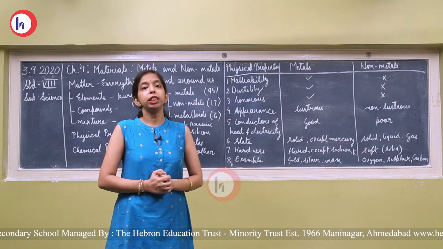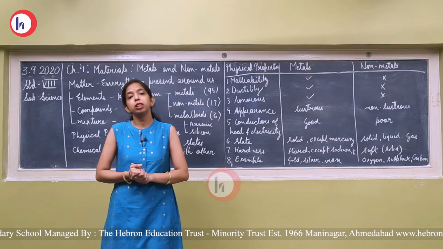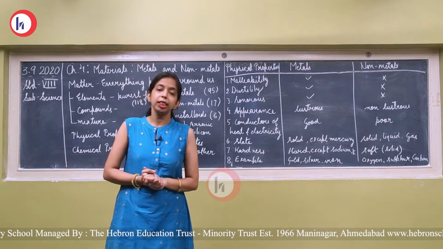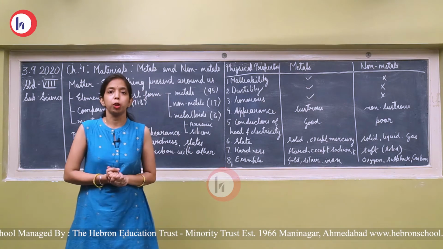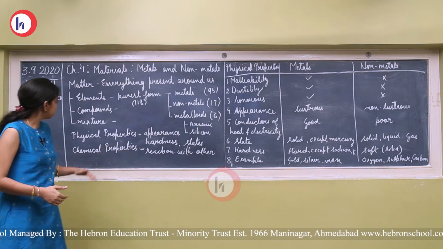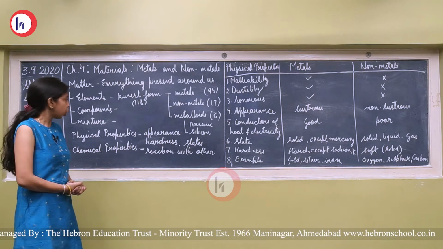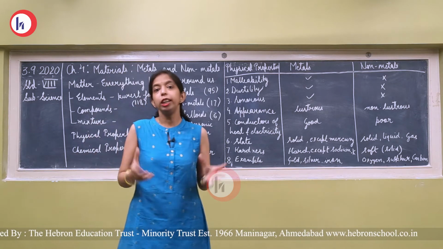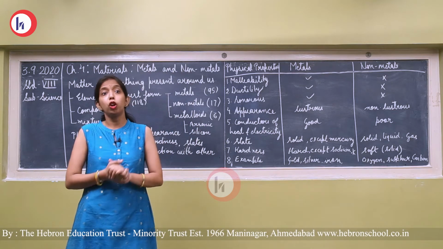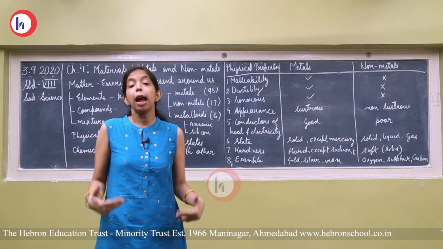So these are included in another category known as metalloids. Now in this chapter we discuss metals and non-metals according to their different properties, known as physical properties and chemical properties. First we will discuss what physical properties and chemical properties are. Physical properties mean their appearance, how they look, what their color is, what their state is.